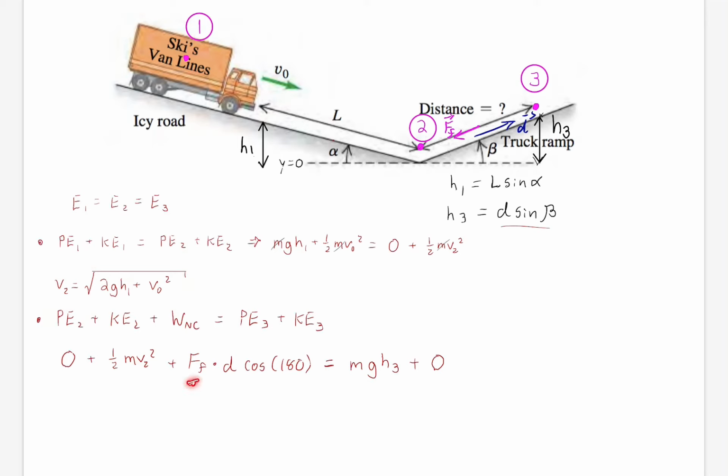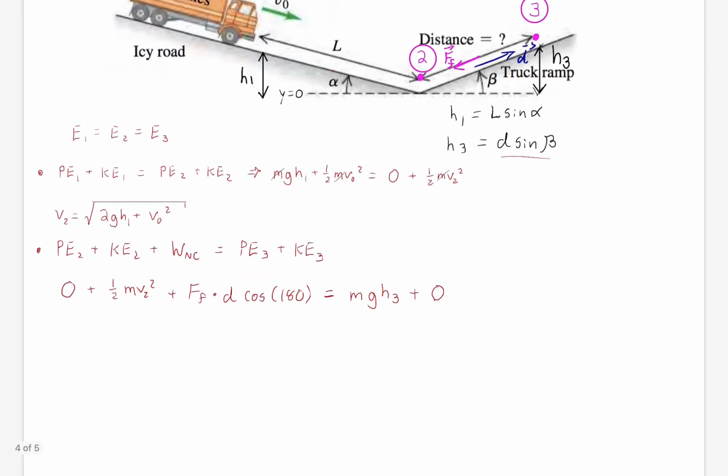Then we have the work done by the friction, with its characteristic cosine 180. And the final energy is just entirely gravitational, because there's no kinetic energy at point 3, because that's, of course, when the truck comes to rest.